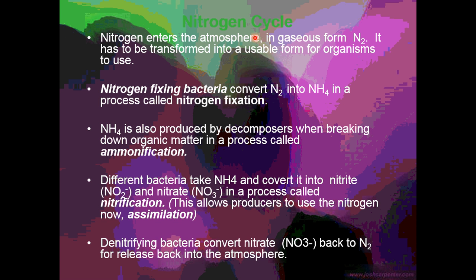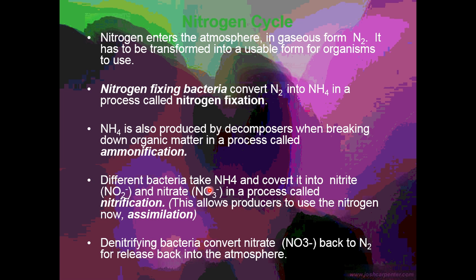Nitrogen in the atmosphere is in a gaseous form of N2. It has to be transformed into a usable form for organisms. Because N2 is not usable, we need it in a usable form. So nitrogen-fixing bacteria are the organisms that do that. They take the N2 and convert it into NH4. That's called nitrogen fixation. NH4 is also produced by decomposers. When they break down organic material, then that turns it into ammonia, and that's called ammonification.